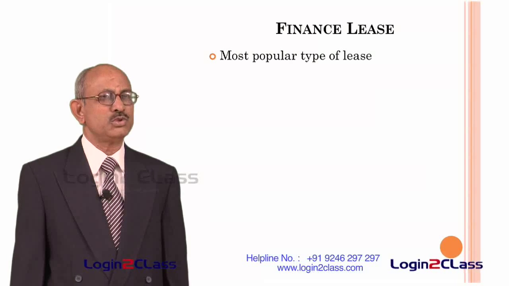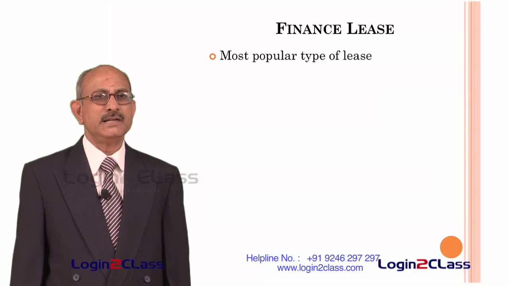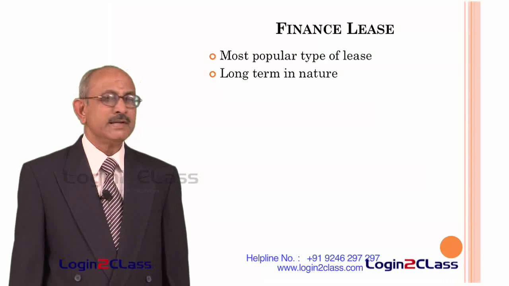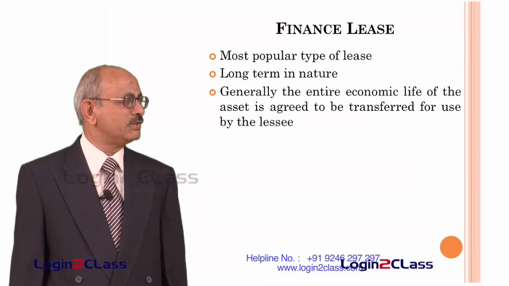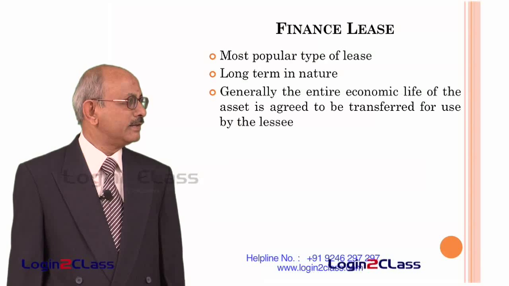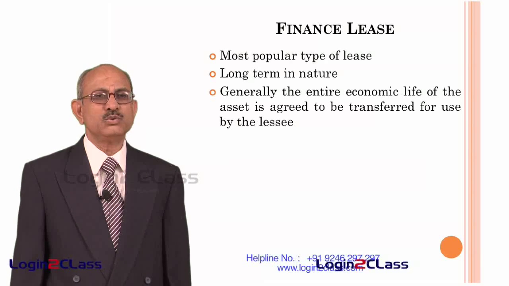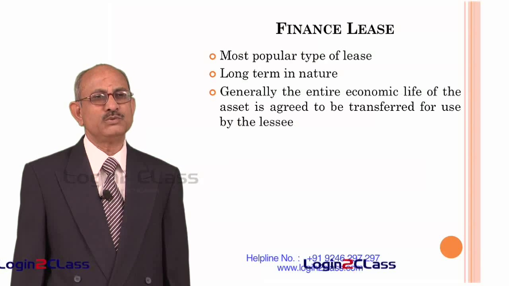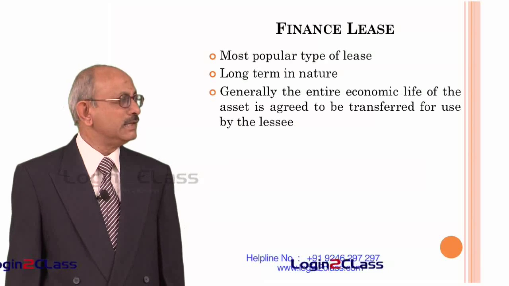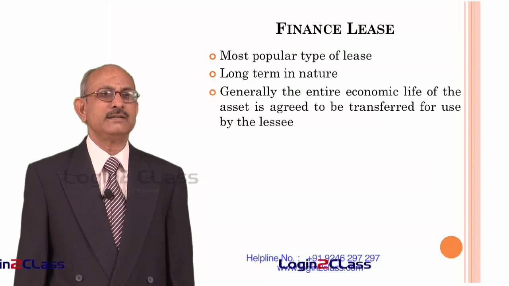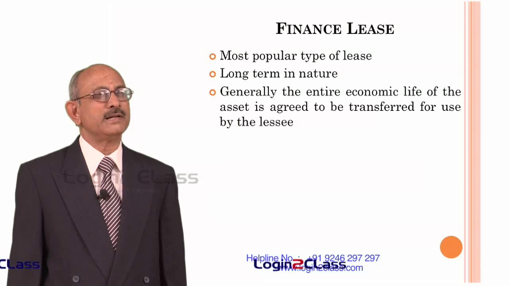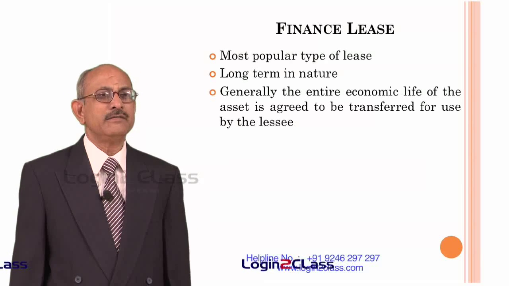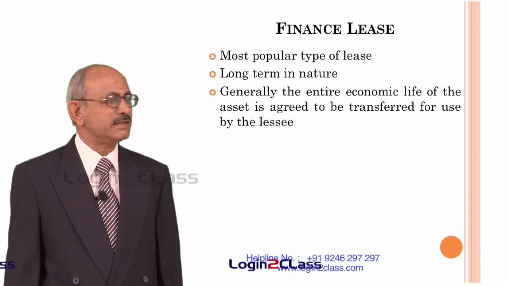Finance lease is the most popular type of lease. It is long term in nature. Generally, the entire economic life of the asset is agreed to be transferred for use by the lessee. The economic life of the asset is the useful life of the asset. If the asset is useful for a period of 20 years, normally the lease agreement provides for use of the asset by the lessee up to that period. So, normally it will not be returned to the lessor.